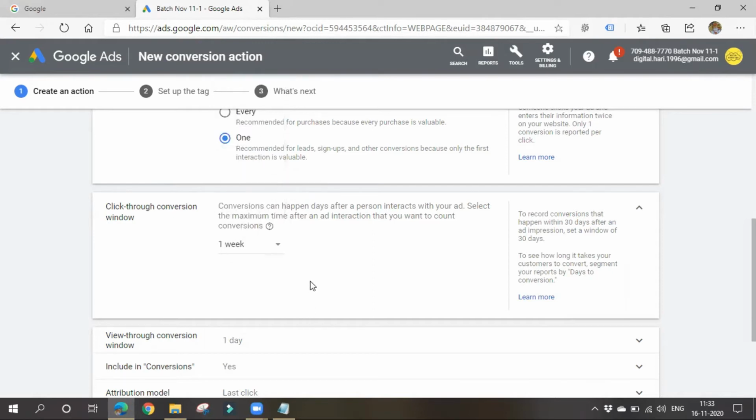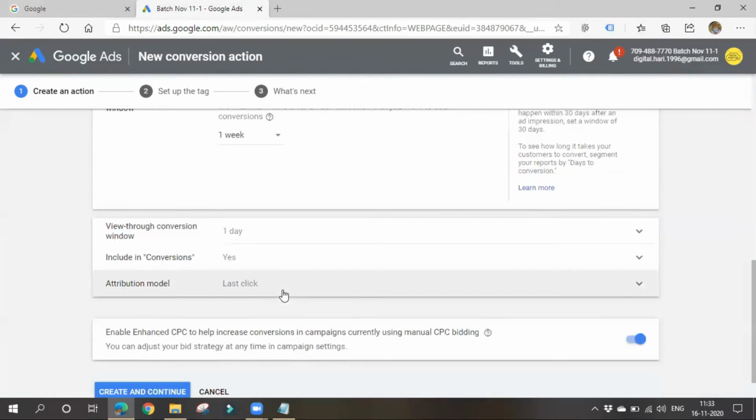So here, by this you can know whether people got converted with the help of your ad or not. People can come through SEO also. You have to get some clarity on how many people came from my ad. That's why they're asking all these details.